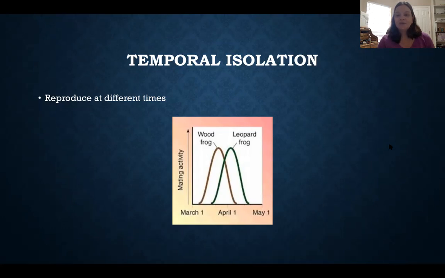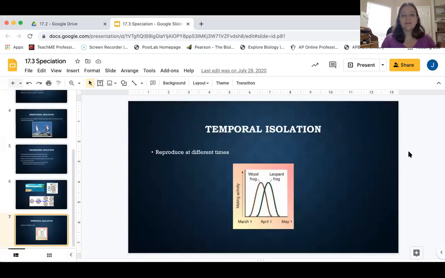Okay, so that's actually the end of this lesson. So this lesson is really just all about those three methods of potentially separating one population into two or more. Okay, so that when they get separated, natural selection can act differently on the two different groups. And then you end up with two different species. Okay, they can no longer interbreed. In the case of the frogs, they were still frogs, right? But they can no longer interbreed with one another. Okay, so we have microevolution occurring.